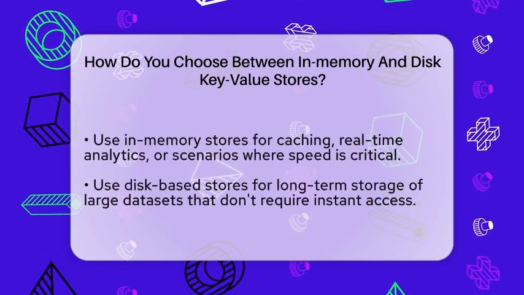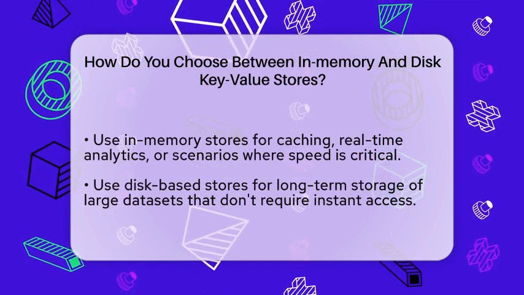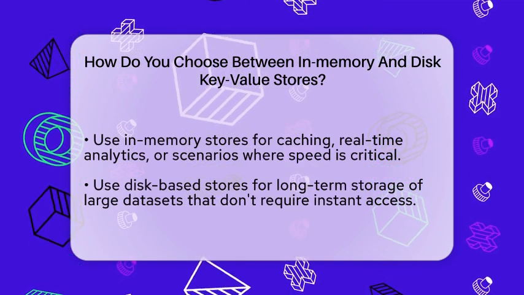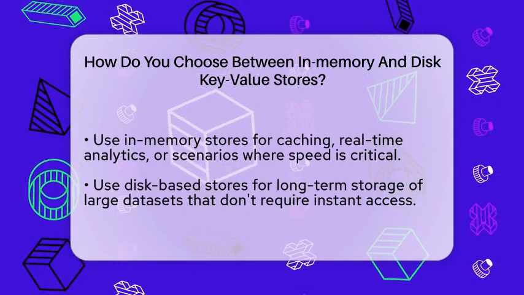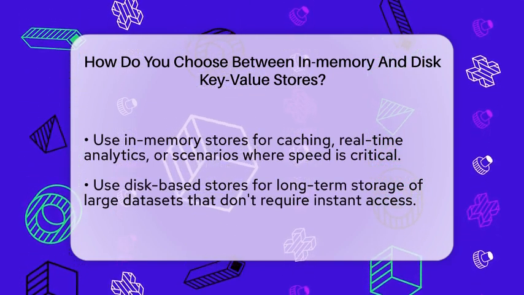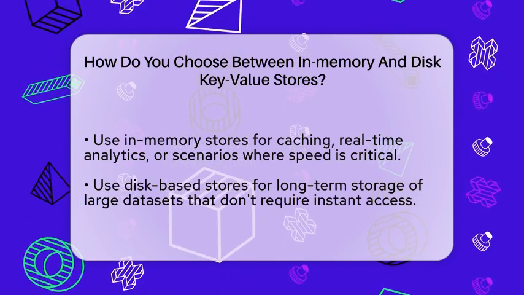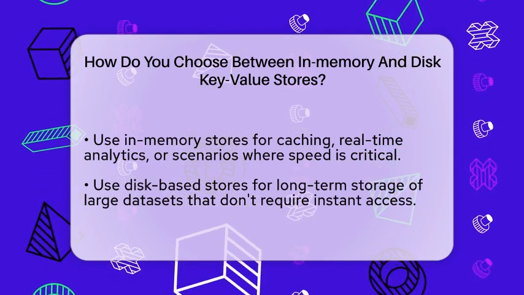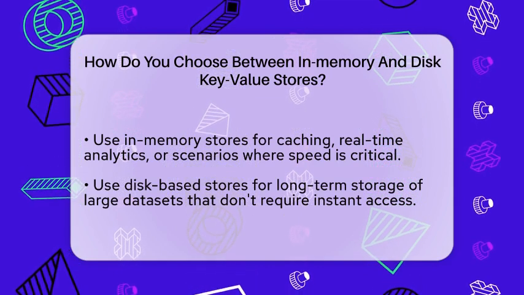Think about your use case. If you need lightning-fast access to frequently used data, like caching user sessions or real-time analytics, an in-memory store such as Redis or Memcached is ideal. They serve data in milliseconds, which keeps your application responsive. But if you're storing large product catalogs, logs, or user information that must be saved for a long time, disk-based stores like RocksDB or Berkeley DB are better suited.